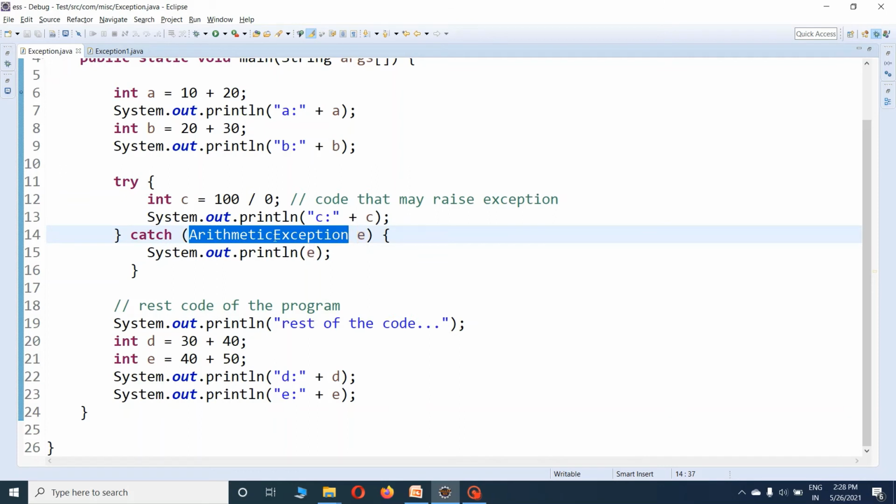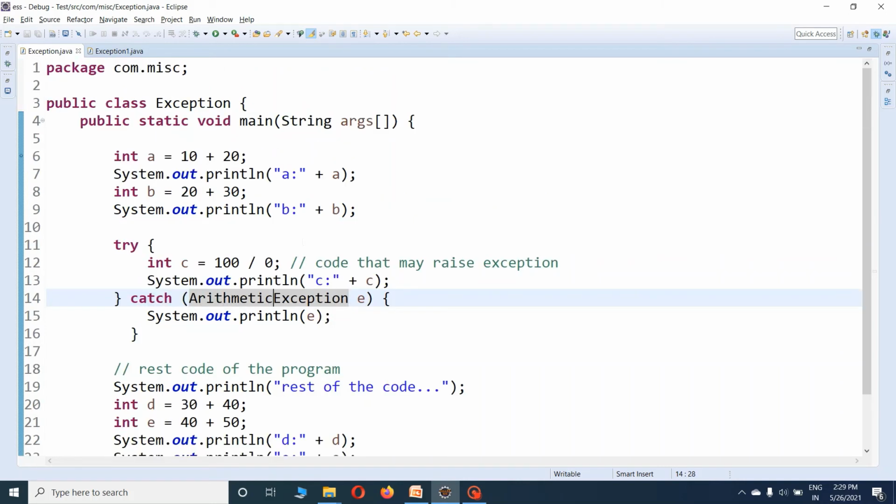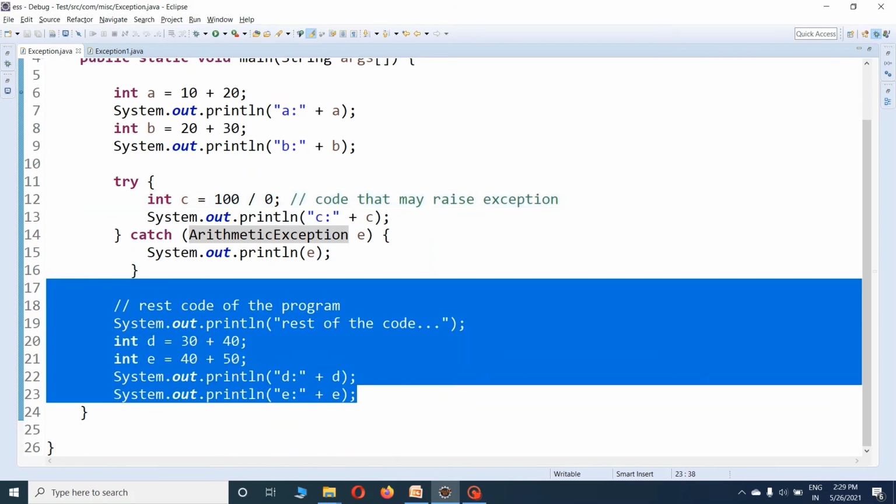What an arithmetic exception is, or what the different kinds of exceptions are, we will see in the next video. I will explain in detail what the different exceptions are, how we can handle them, what the difference between exception and error is, what the different blocks and keywords are, and how we can use them in our program. Now here we know that this exception occurs at line number 12, so we need to handle it so that the remaining statements will execute.